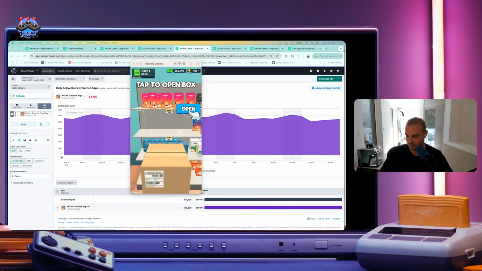rewarded app open interstitials. Then you have the banner ads, which I already talked about. Catastrophic how low the eCPMs are these days. So I think this game is earning about $1,500 a day on banner ads, which means that the run rate of this game is about $7 to $8, probably $9 million per year. So that brings me to the next 2 games.